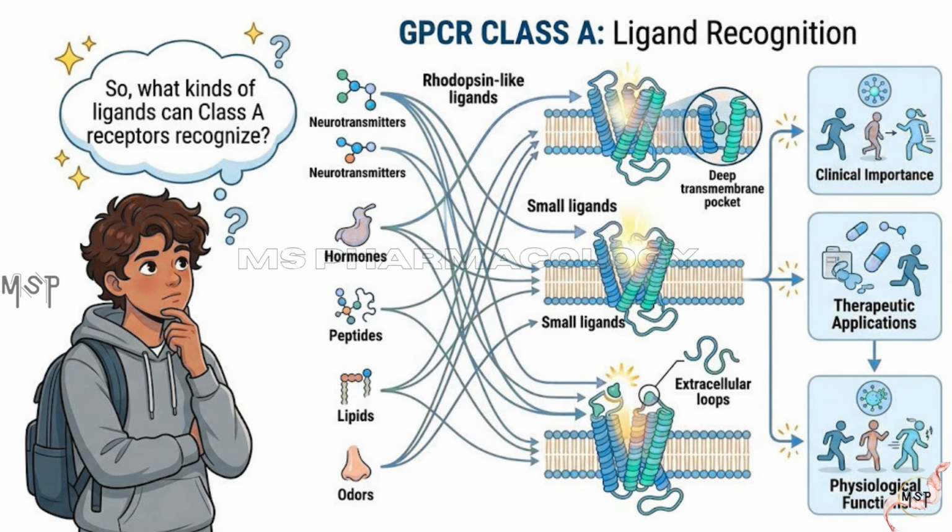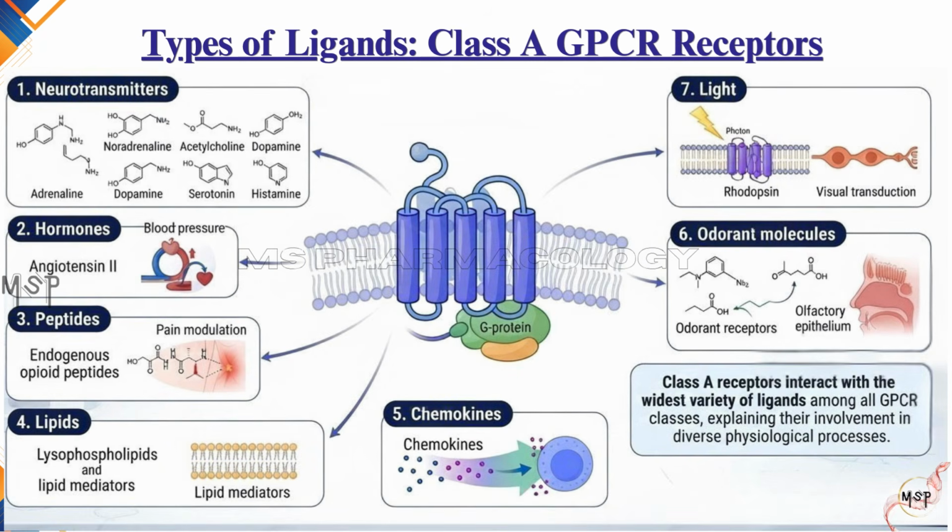So, what kinds of ligands can Class A receptors recognize? Class A receptors interact with the widest variety of ligands among all GPCR classes. These include neurotransmitters, such as adrenaline, noradrenaline, acetylcholine, dopamine, serotonin, and histamine. Hormones, including angiotensin II. Peptides, such as endogenous opioid peptides.